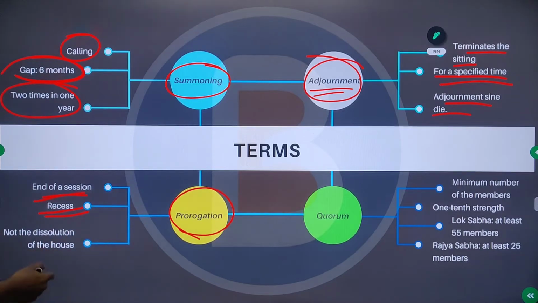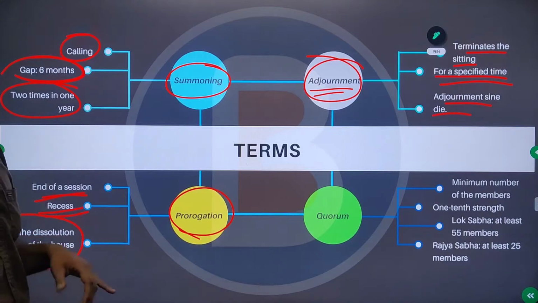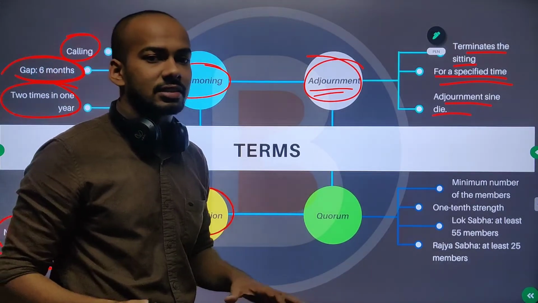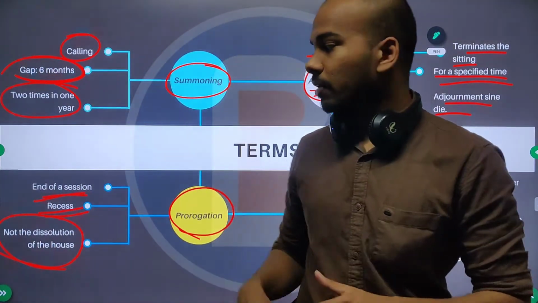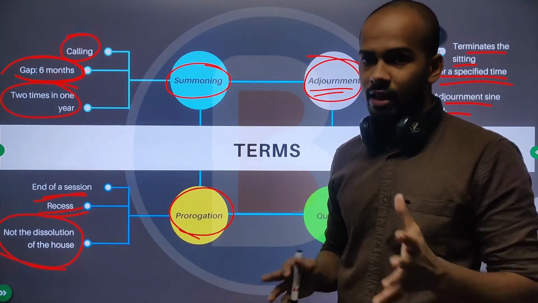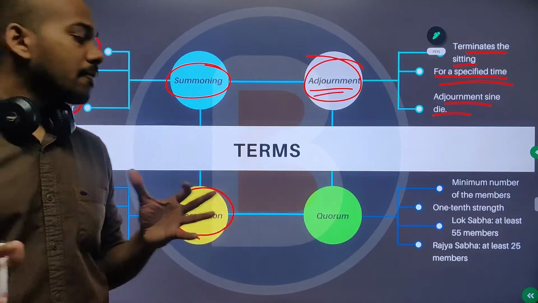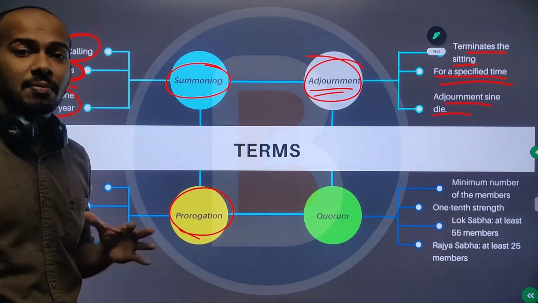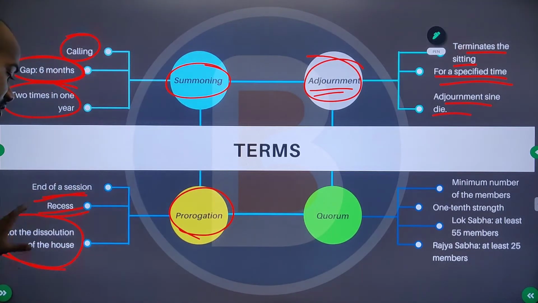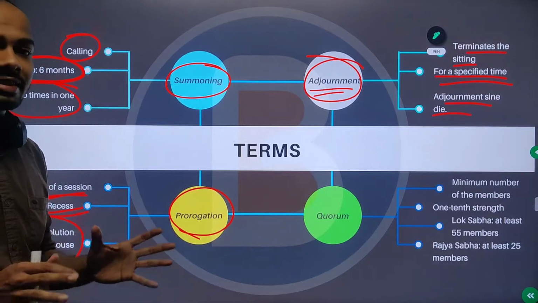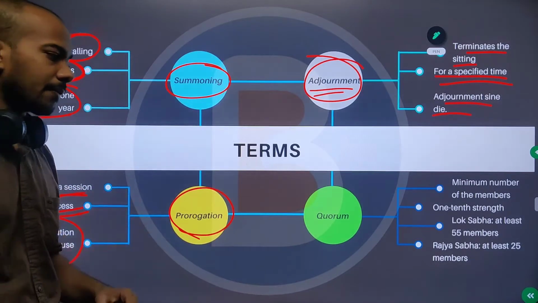Also, you have to know that it is not the dissolution of the house. It's just the end of a session. The house is not getting dissolved. In the case of Lok Sabha, because obviously Rajya Sabha cannot be dissolved, prorogation does not mean dissolution of the house. It means that just a session is ending.